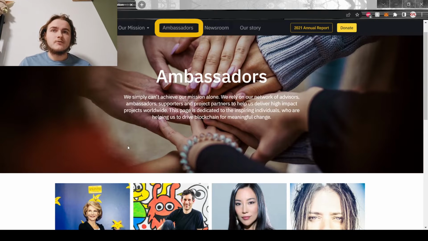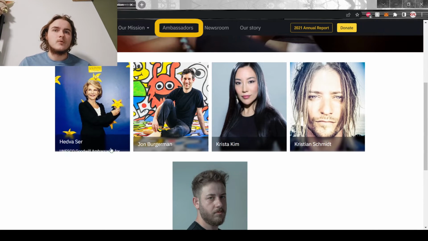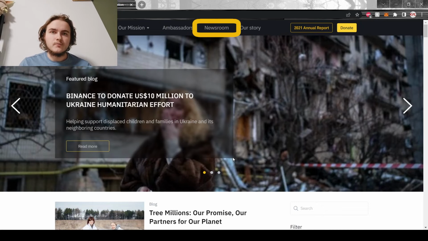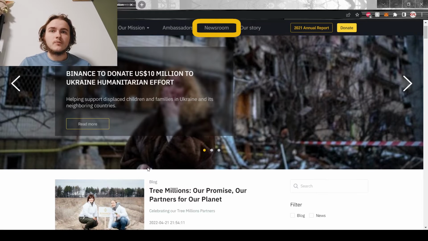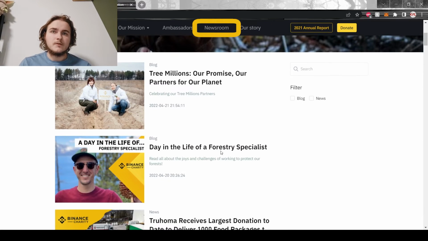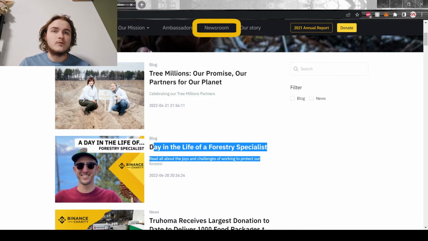This right here is the Ambassadors tab, which are the people who are working on the projects. Big shout out to these people because they are doing a fantastic job. This is the newsroom, which features new articles about all the projects that they are doing, as well as something like a day in the life of a forestry specialist.